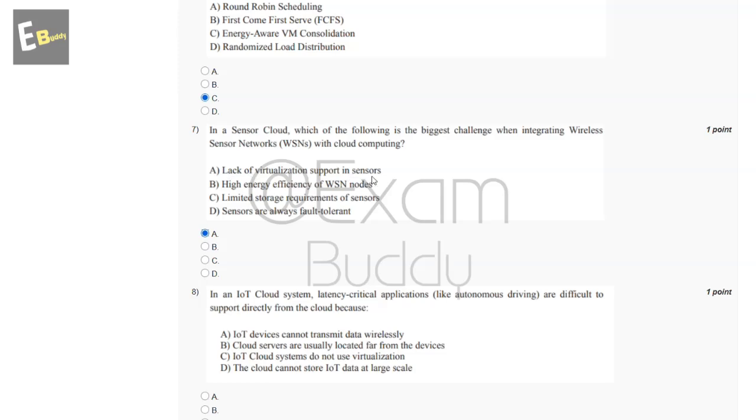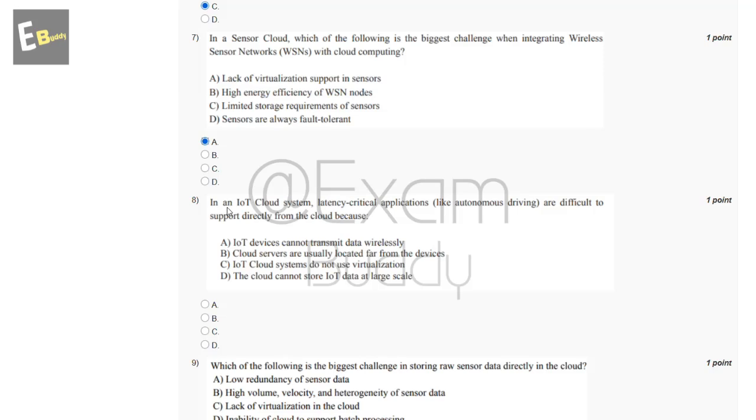Let's go to our question number 8. In an IoT cloud system, latency critical applications like autonomous driving are difficult to support directly from the cloud because, so these are the options, and the answer of our eighth question is B. Cloud servers are usually located far from the devices.